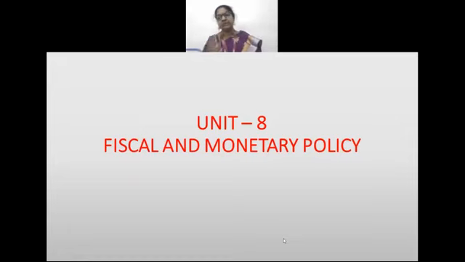So economic environment, as we discussed already, is surrounding the business. There are so many things economically. So what are those things? Regarding that only, in this unit we are going to see what are the various policies the government is adopting through RBI and other banks. All those things we are going to see in this.